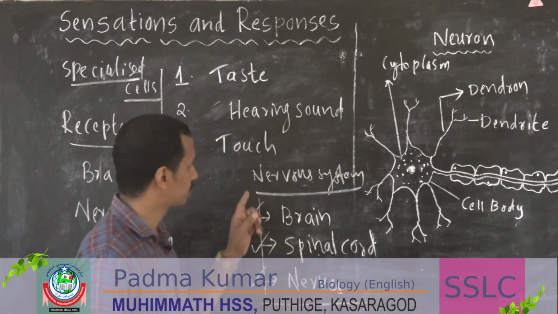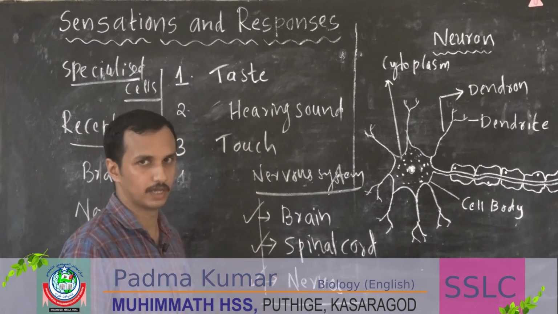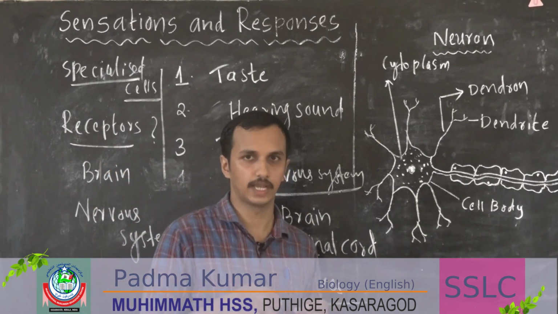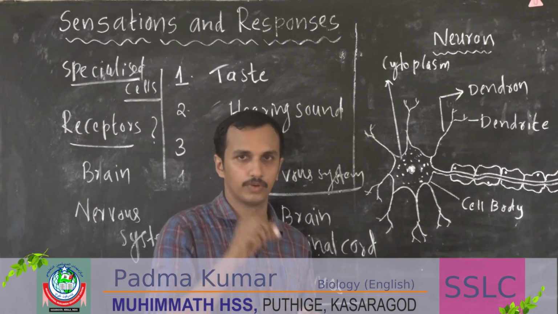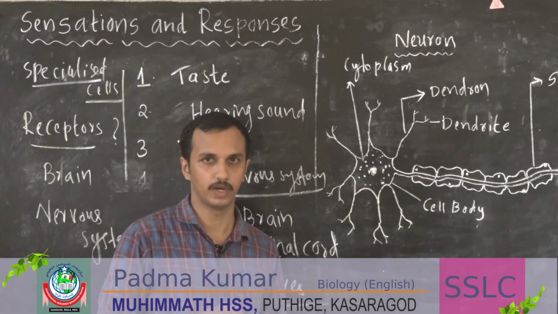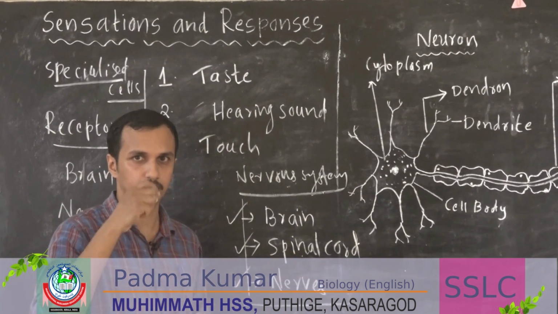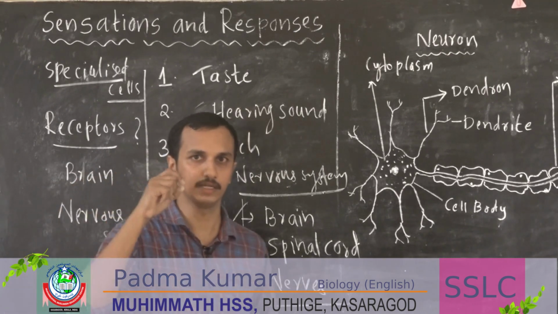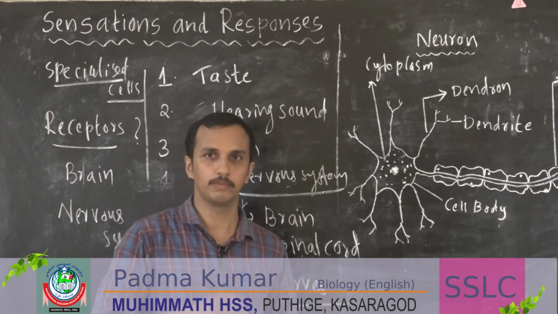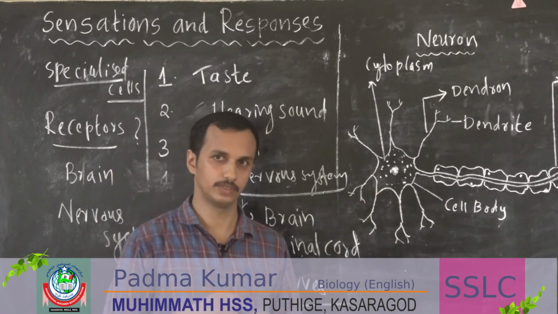So we are talking about a receptor. Then we just started about a nerve system. So what are receptors? Receptors are specialized cells in our organ or sense organ, or they may be present in different body parts, in order to receive stimuli. They will receive stimuli and send impulses. They will send some coded information, or some messages or impulses, to nerves.